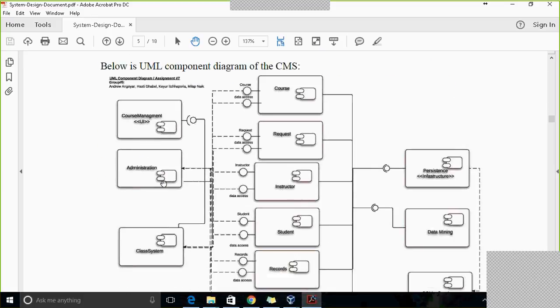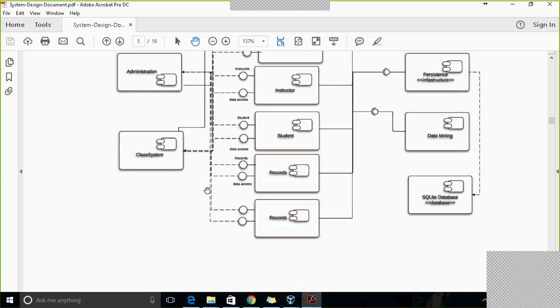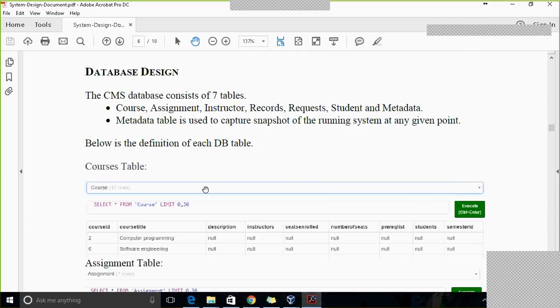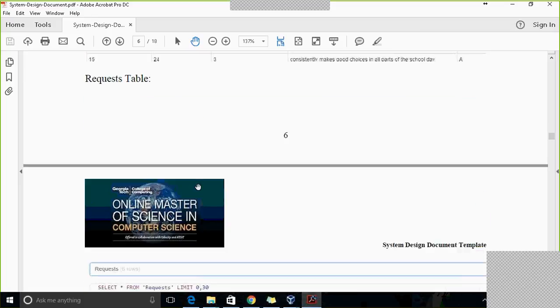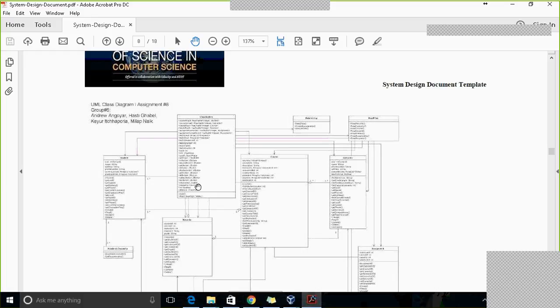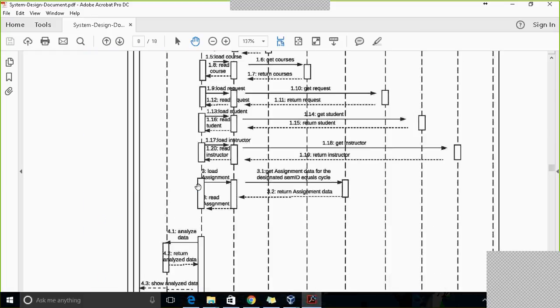We have submitted an individual component diagram, sequence diagram, and UML diagram as part of the design documents. We have 7 tables: course, assignment, instructors, records, request, student, and metadata. And below is the reference UML diagram and the sequence diagram.